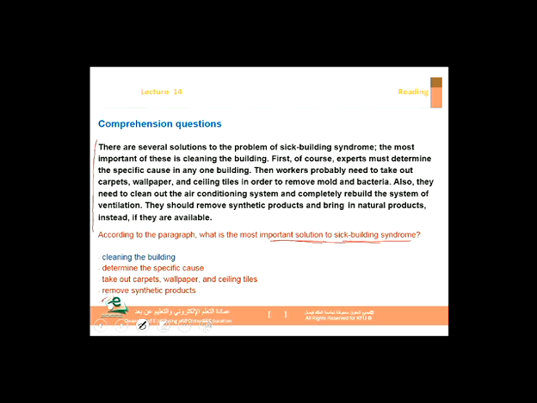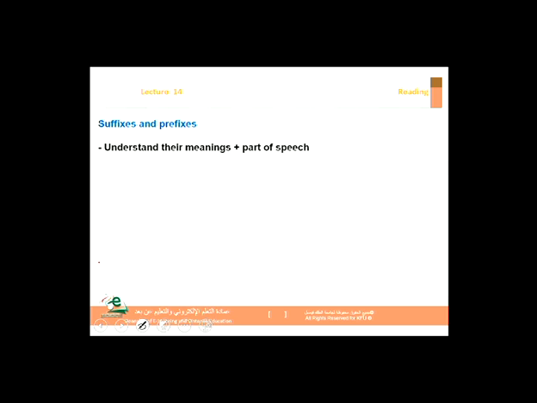We read again and then, okay, the most important of these is cleaning the building. So we look at the options, cleaning the building. We choose this one because, according to the reading selection, this is the most important solution to sick building syndrome. So, comprehension questions.